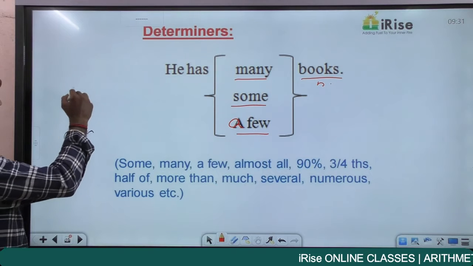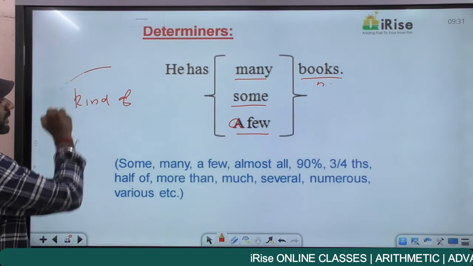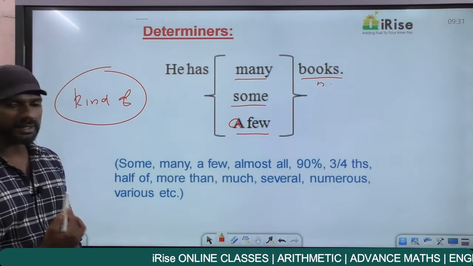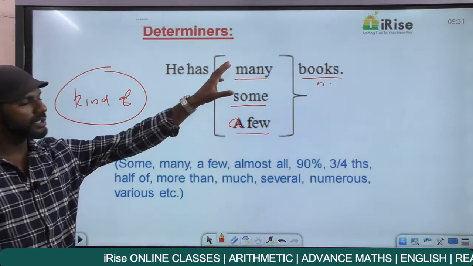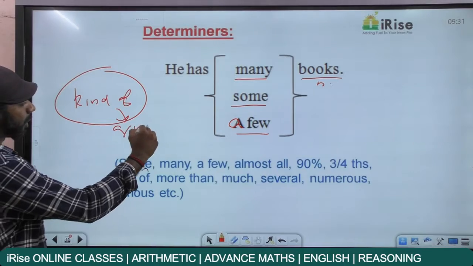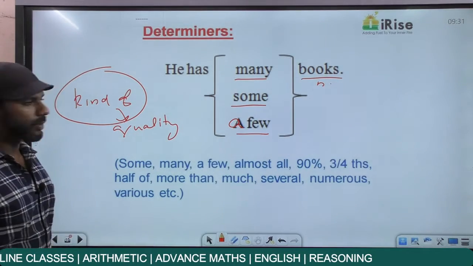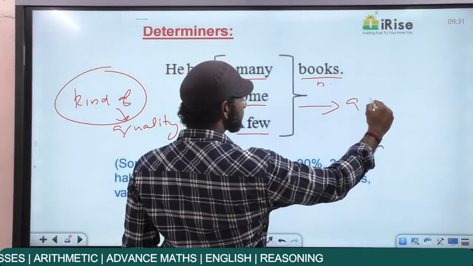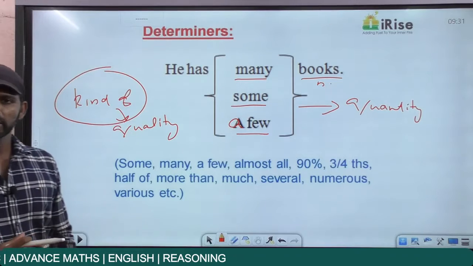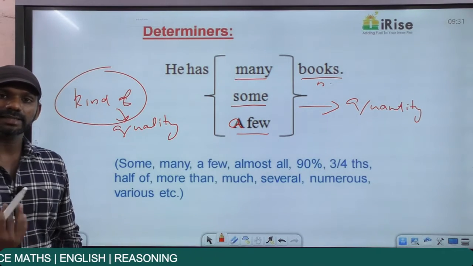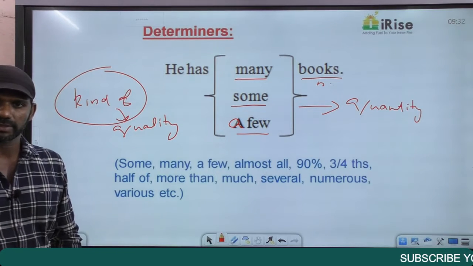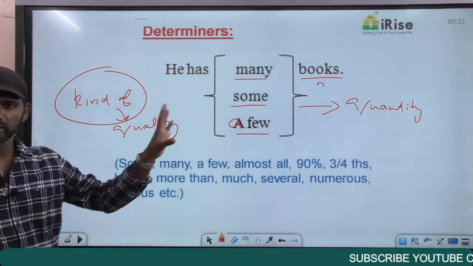If I ask you, what kind of books? Should you say some books, many books, or a few books? You should not say any of these because kind of is for quality, whereas these words are for quantity. If I say, I have sincere friends, then if I ask you what kind of friends, you can say sincere friends, right? So kind of is for quality, these words are for quantity.